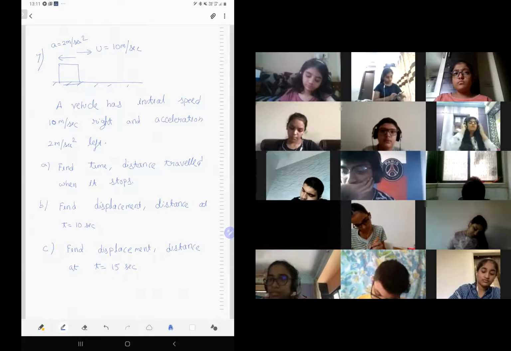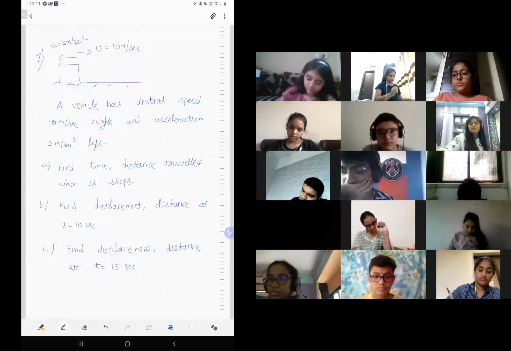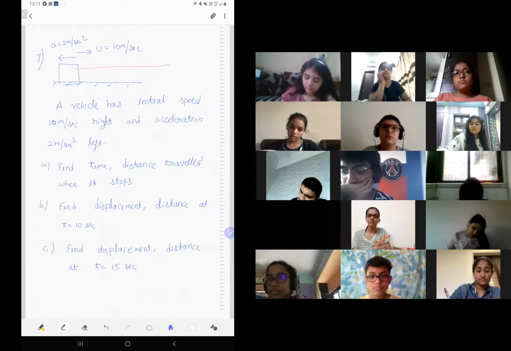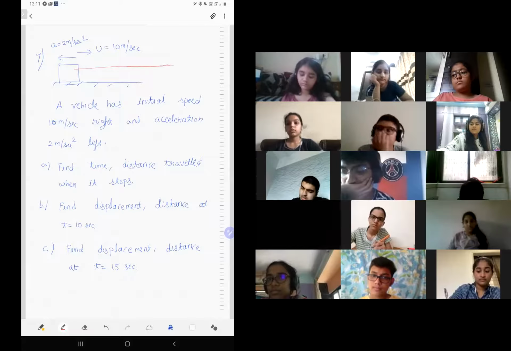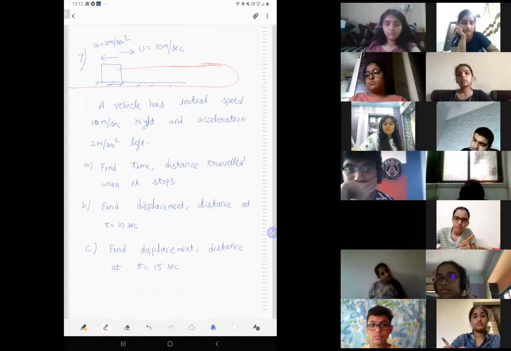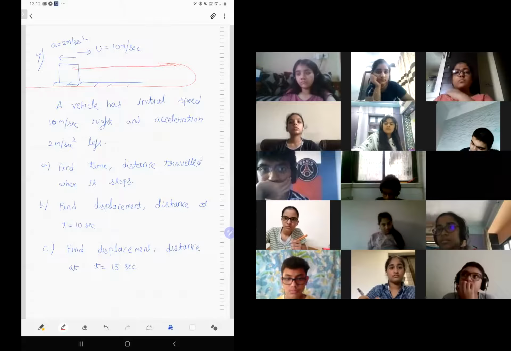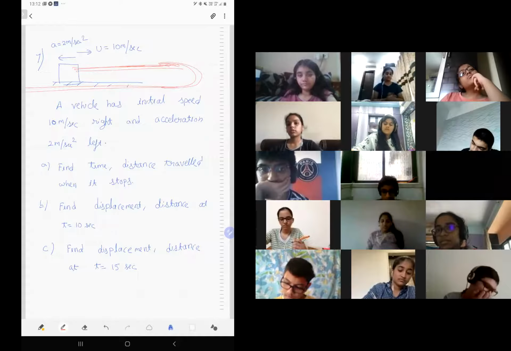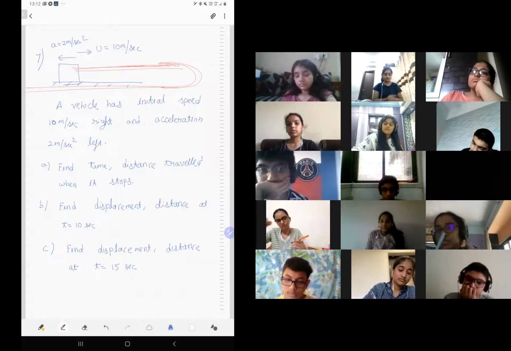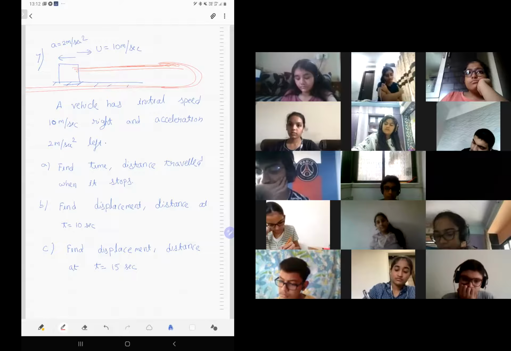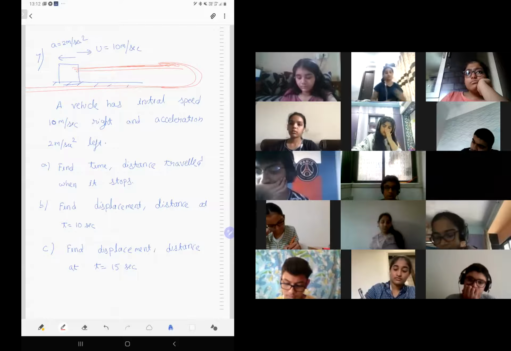Basically, see how the vehicle goes. Because the speed is forward, the vehicle will go front like this. Look at this, everyone. First, the vehicle will go front, then it will stop. Then it will turn back and go back, because it has an acceleration backward, no? So first it will decelerate. It will go front, and then turn back and go back. It is like you're running front, you stop, and then you turn back and go back, and you don't stop. You keep going back forever. That is what is happening in the question.